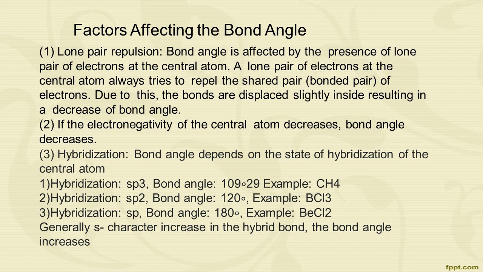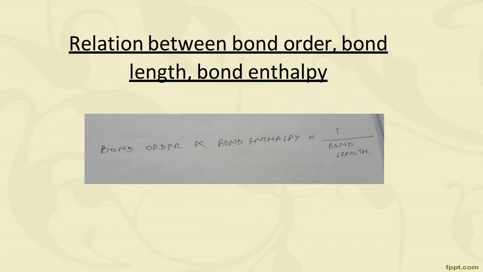The third one, which is main, is hybridization. Bond angle depends on the state of hybridization of the central atom. First example is sp3 hybridization, where the bond angle is 109 degrees, for example CH4, which is known as methane. The second one is sp2 hybridization, which has a bond angle of 120 degrees, example BCl3. And the last example is sp hybridization, bond angle 180 degrees, example BeCl2. That means generally as the s character increases in the hybrid bond, the bond angle also increases.